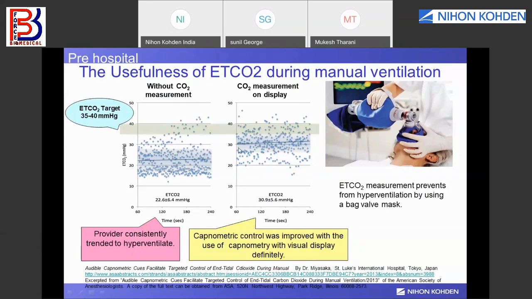Now if we measure CO2 on display, the paramedic staff or clinician is able to see the CO2 waveform and the CO2 value on the screen. They can manage the CO2 at 35 to 40 mmHg. So EtCO2 is very important in optimizing your manual ventilation.